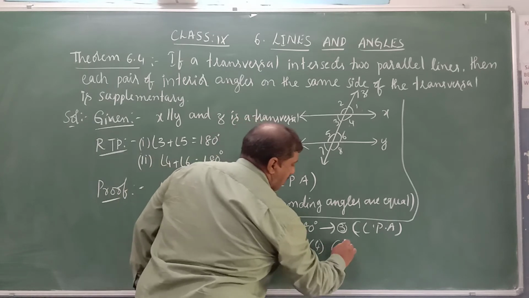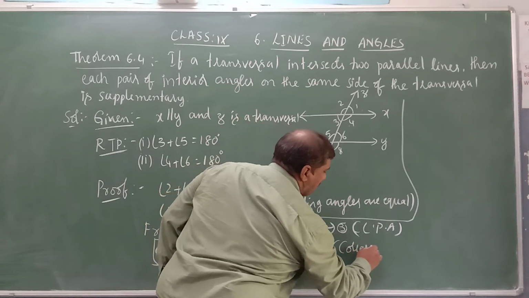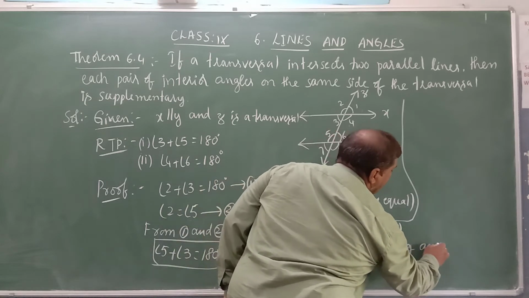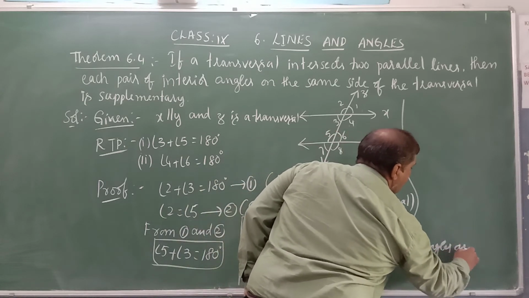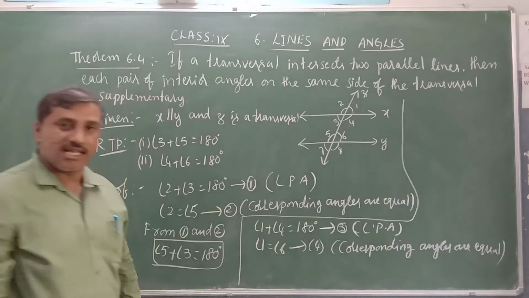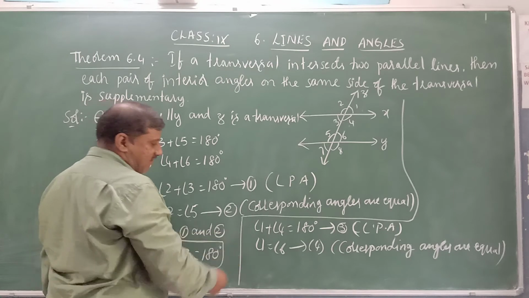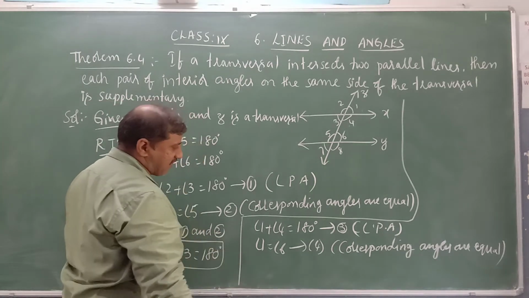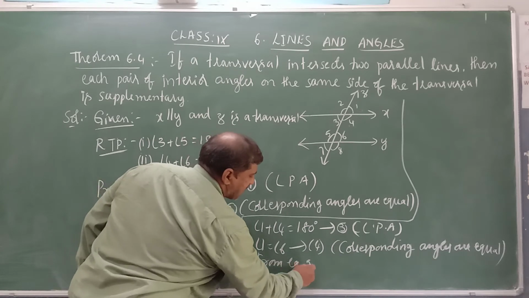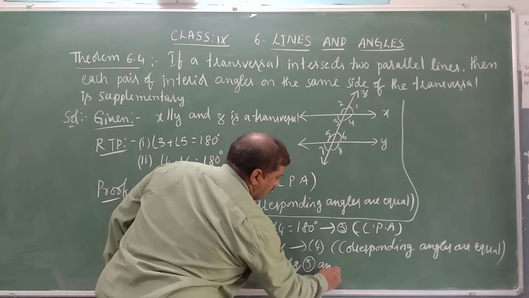That is, corresponding angles are equal. Like this we will find out when we see equation 3 and 4. From equation 3 and 4.